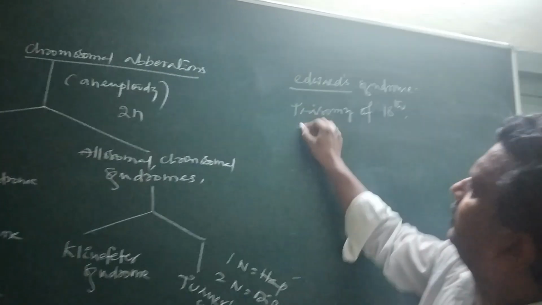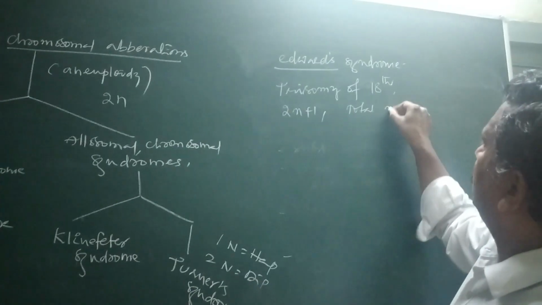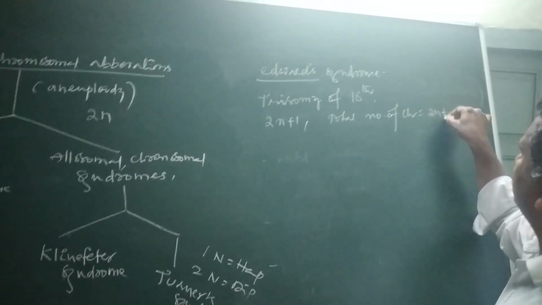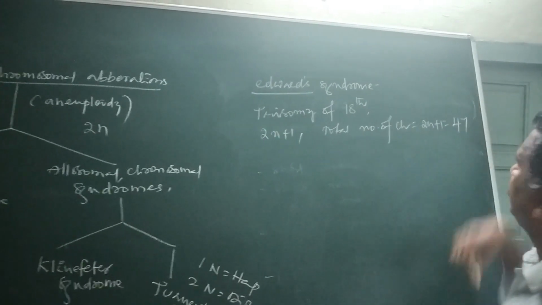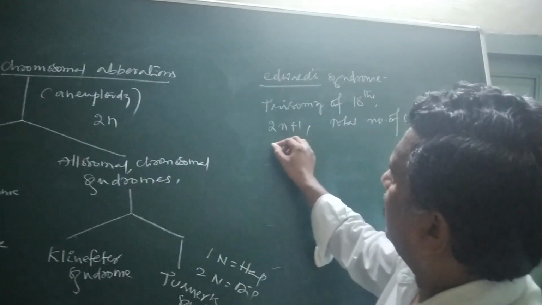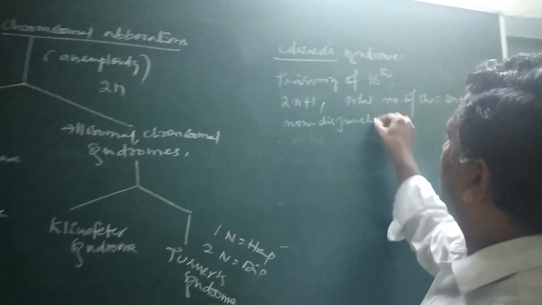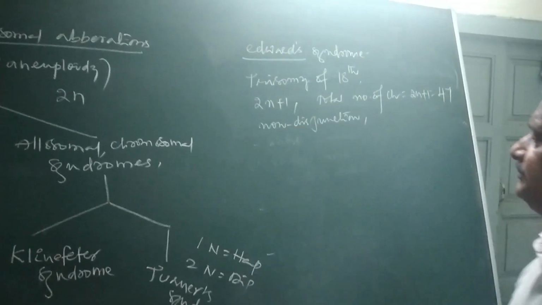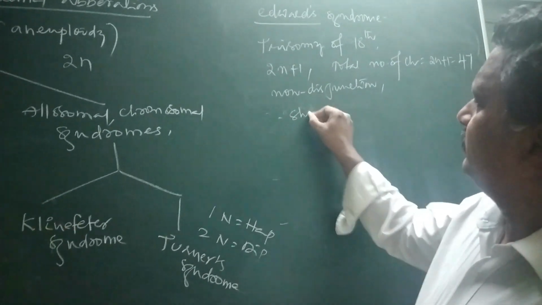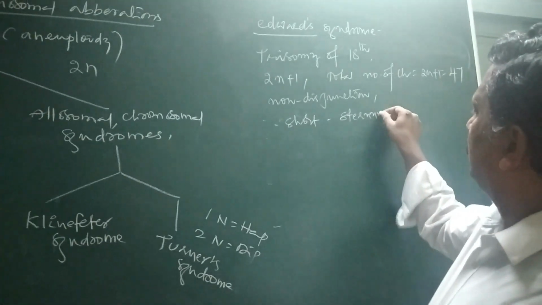So 2n plus 1 condition, total number of chromosomes is 2n plus 1, hence 47. It is also due to the non-disjunction process. They have a short sternum.